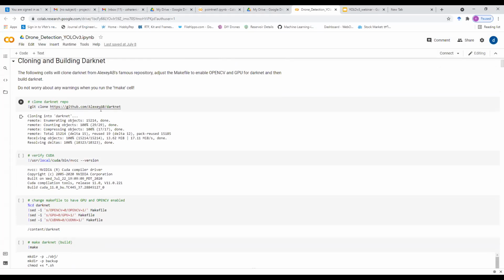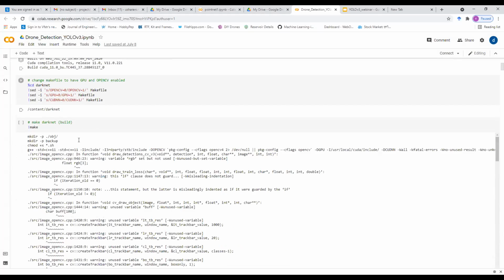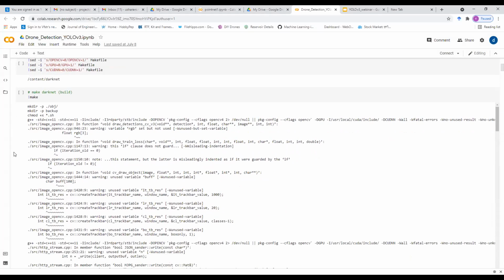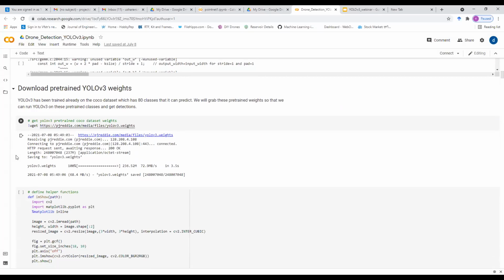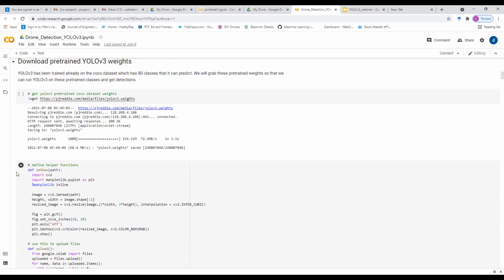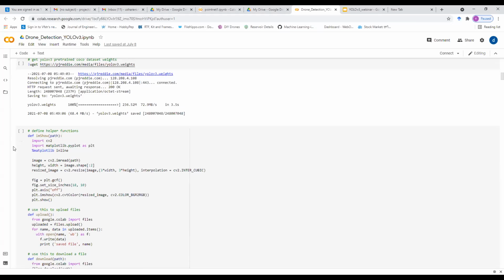And first, we'll clone the GitHub repository of Darknet using this link, and we'll set up and build all the required environment for Darknet using these commands. Also, this make command builds our model. Then we'll get the pre-trained weights. As I said, it is previously trained on the COCO dataset. So these weights are for identifying those classes which are present in the COCO dataset.